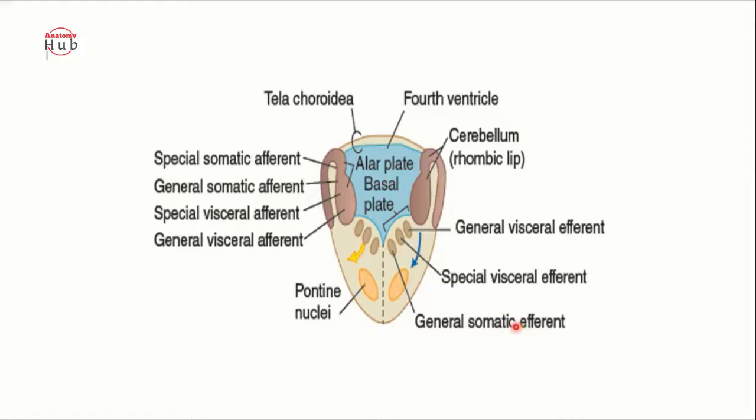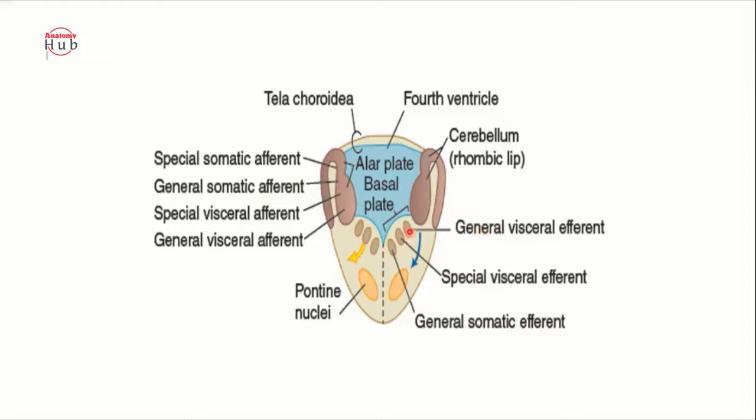Then just lateral to that you will find the special visceral efferent. So the special visceral efferent is for the 7th cranial nerve, and also for the 5th cranial nerve, because your muscles of mastication are mainly special visceral efferent. Then beside that you will find the general visceral efferent, mainly for the 7th cranial nerve.